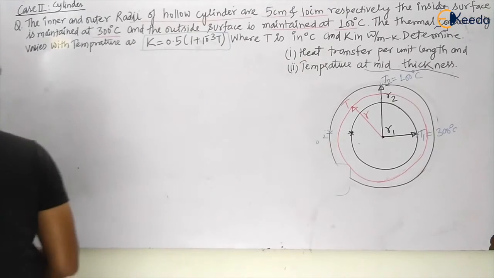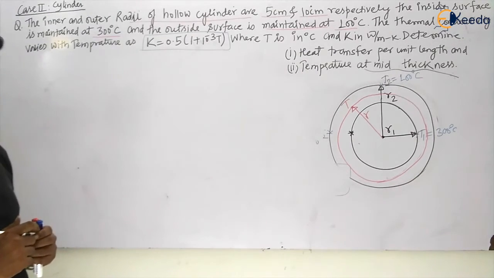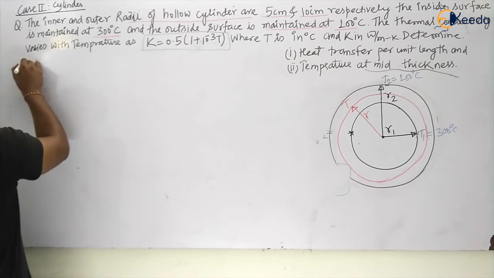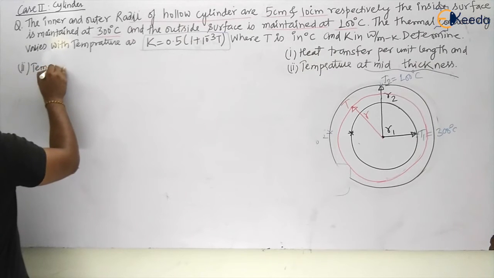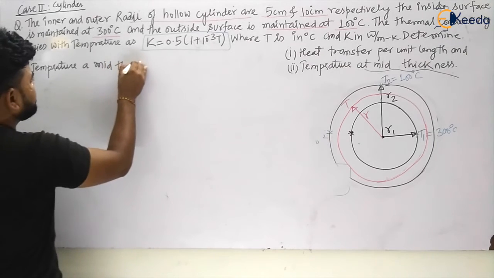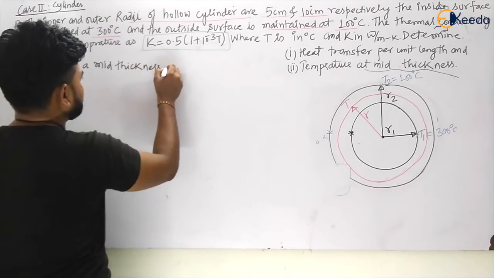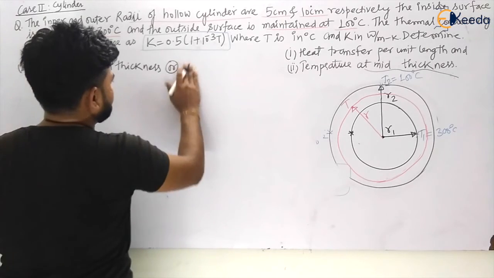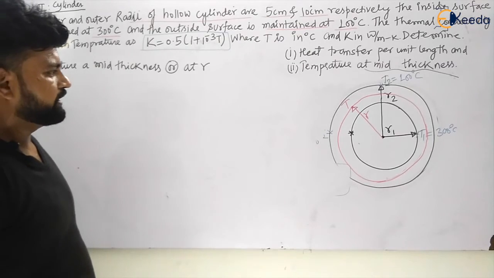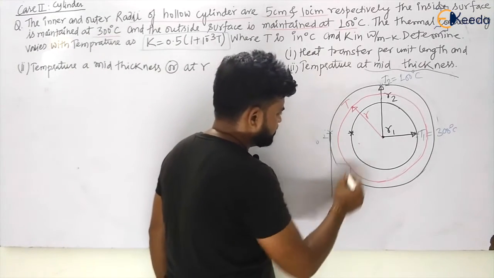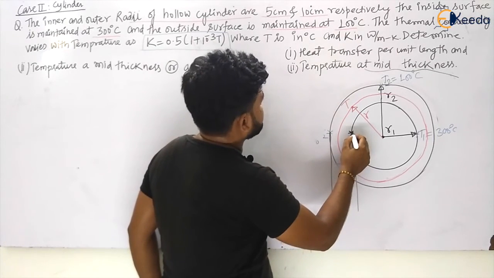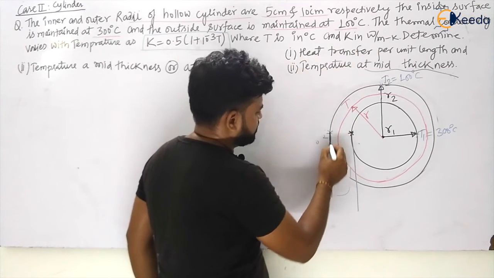So your second case, that is your question 2, is temperature at mid thickness, or R. So what will be the radius now? If you talk about the mid thickness, first of all calculate the thickness. R1 is given to be 5 centimeter and R2 is 10 centimeter.